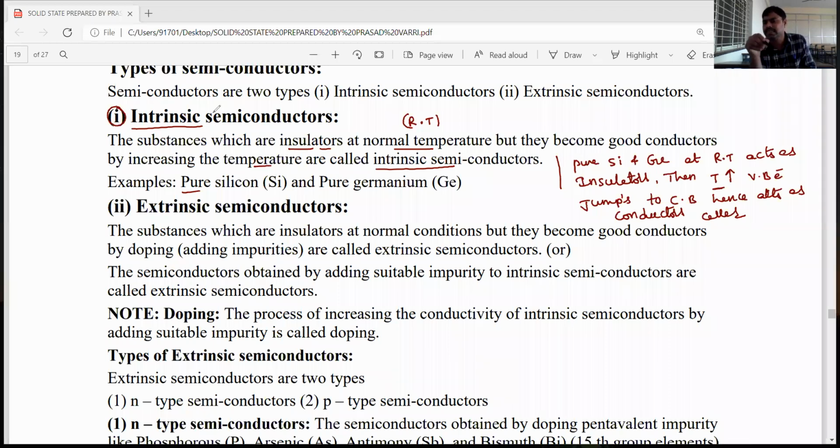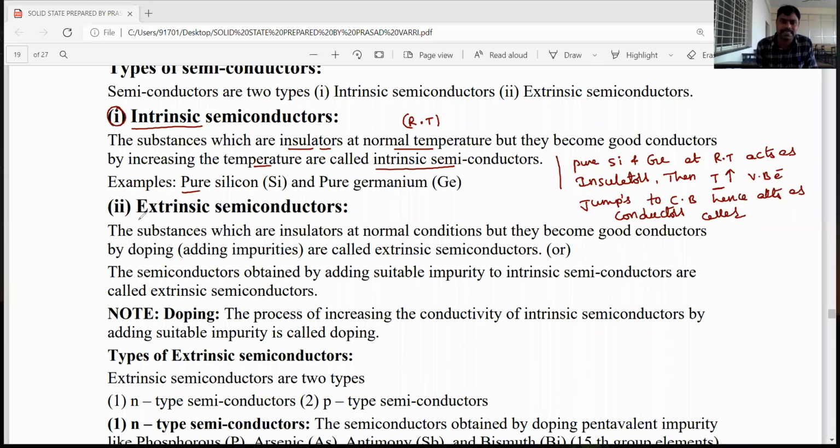Already in the definition I said, intrinsic semiconductors are normally insulators. They behave as insulators at room temperature. To increase their conductivity, there are two ways. One is by increasing the temperature. The second one is by adding impurities. By increasing the temperature, silicon and germanium act as conductors, known as intrinsic semiconductors.